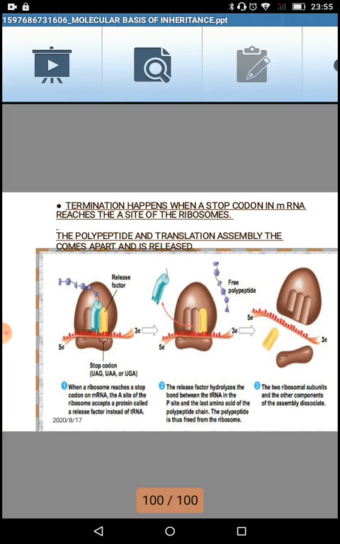That means P will shift to E, and A will shift to P. Once this happens, the methionine which is present along with the transfer RNA will create a peptide bond with the other amino acid which was at the A site and is now at the P site. As soon as the transfer RNA goes to the E site, shown here in brown color,